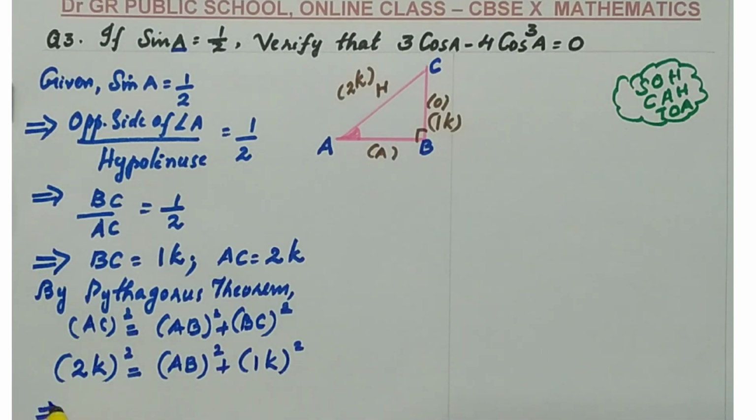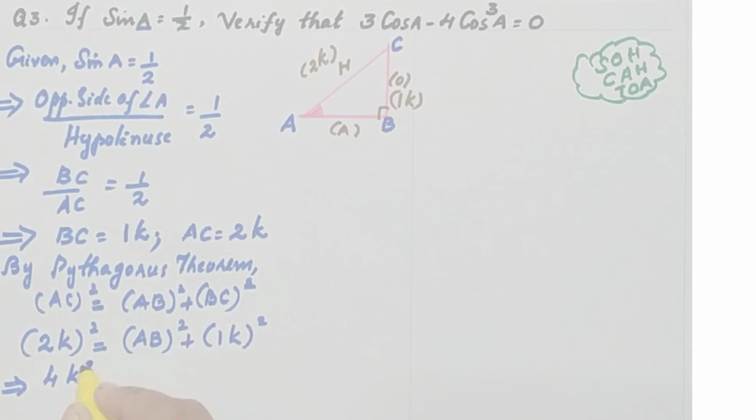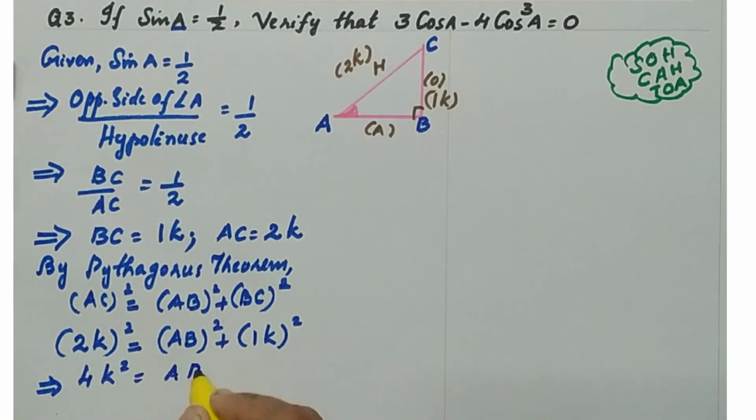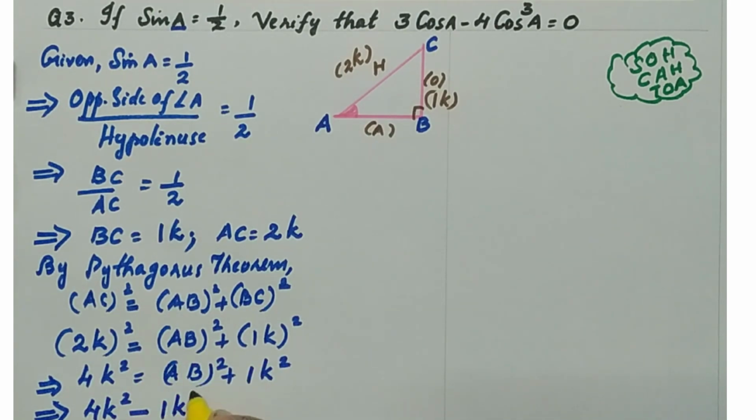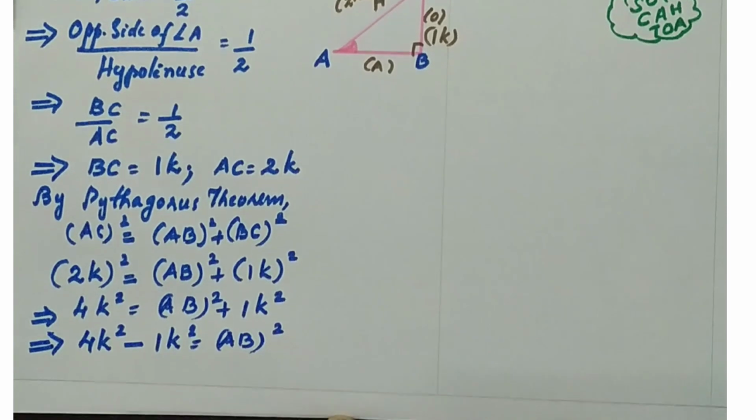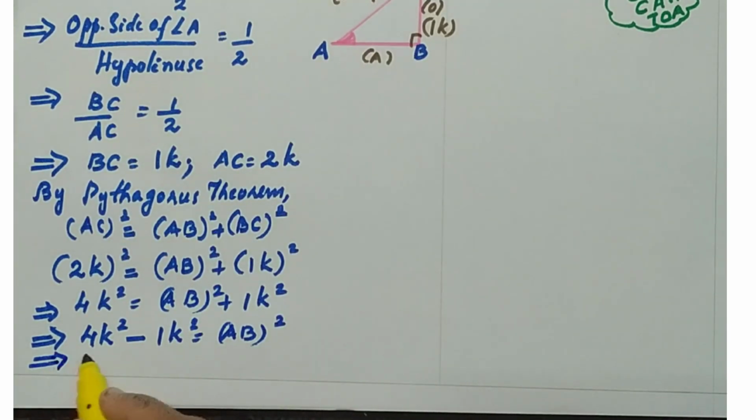Simplify, you get 4K square equals AB square plus 1K square, which implies 4K square, and 1K square comes to the left side and becomes minus 1K square, equal to AB square. Next step is 3K square equals AB square.